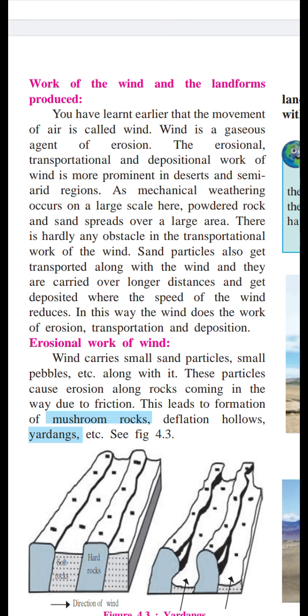Along with it, these particles cause erosion of rocks coming in the way due to friction. When winds are blowing, these particles cause erosion of rocks. Rocks that come in the way of the wind are eroded because of the sand particles and pebbles.